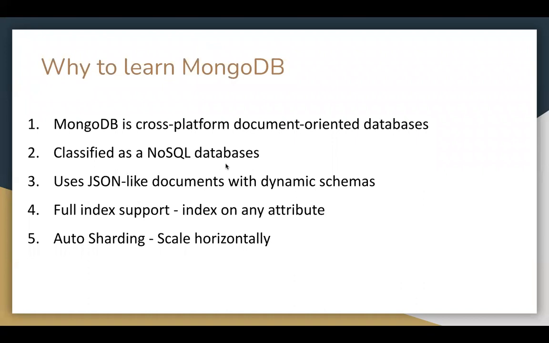So MongoDB is basically a cross-platform document-oriented database, and it is classified as a NoSQL database. It uses JSON-like objects with dynamic schemas. You will eventually learn what a NoSQL database is and what a JSON object is. It also supports indexing and auto sharding. If you have to scale your database, scale means if a lot of people are coming to a website, you need to scale your application.